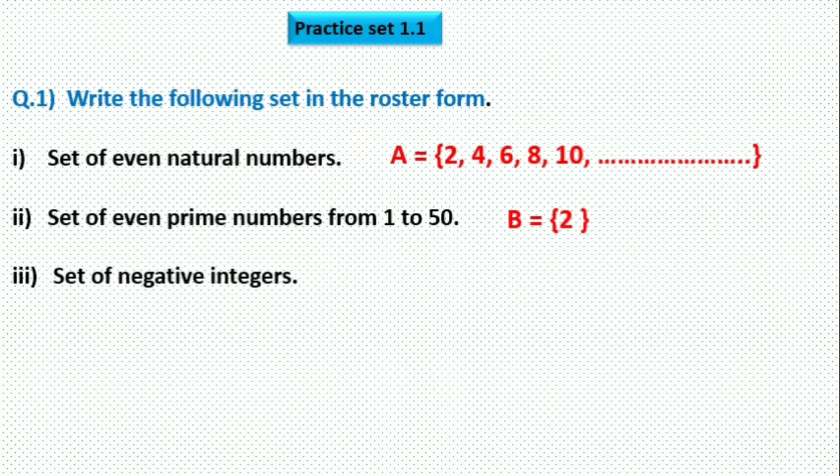Next is the set of negative integers. There are many integers. All of you know that integers means all the positive numbers, 0, and all the negative numbers: -1, -2, -3, 0, +1, +2, +3.